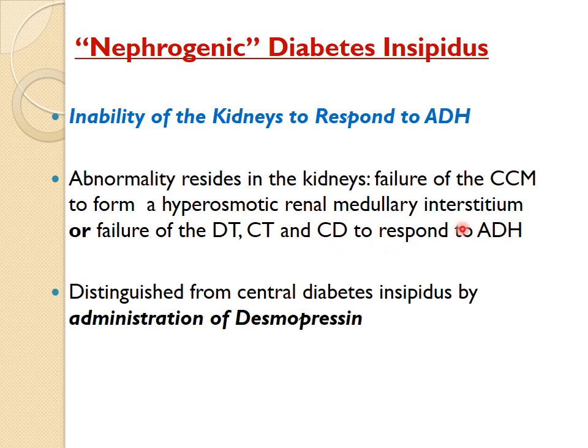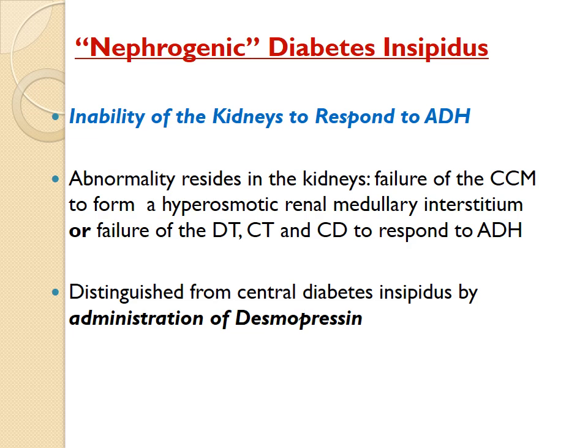Because of this, there will be decreased reabsorption of water from the collecting duct, and it will create polyuria. Now in both cases, central and nephrogenic diabetes insipidus, the symptoms will remain the same, polyuria and polydipsia, but the treatment may differ. So first you have to differentiate whether it is central or nephrogenic diabetes insipidus. For that, the best and simple test is to administer desmopressin, that is a synthetic analog of ADH.